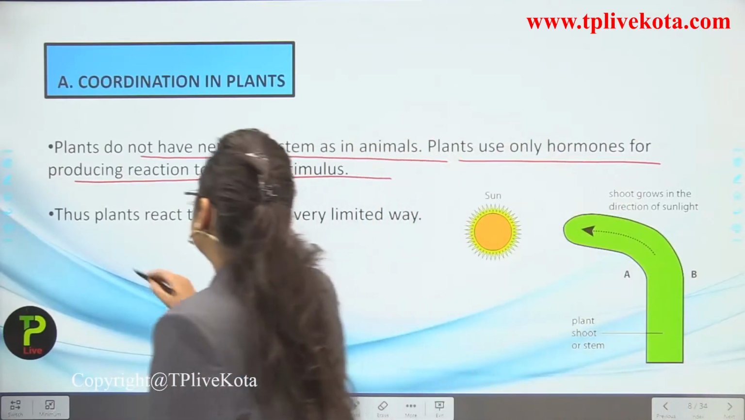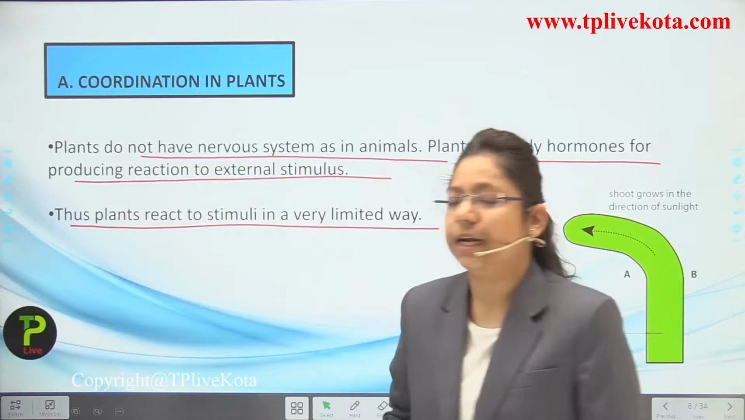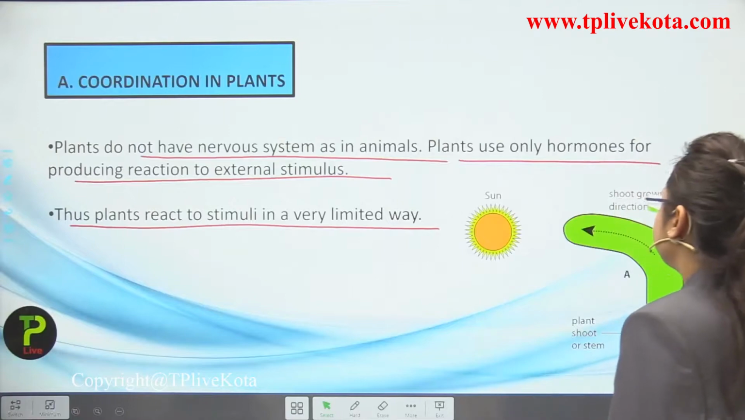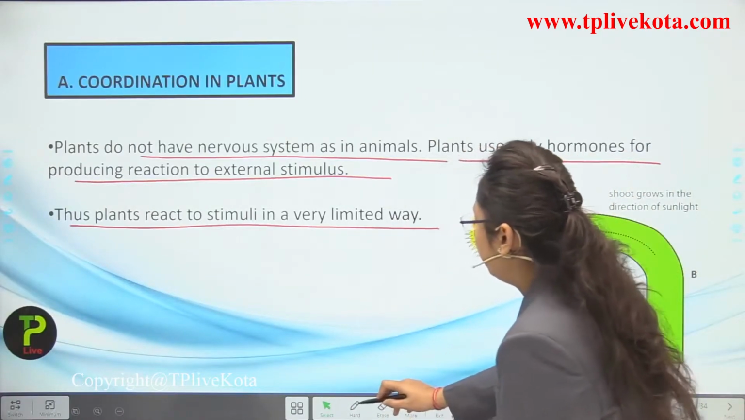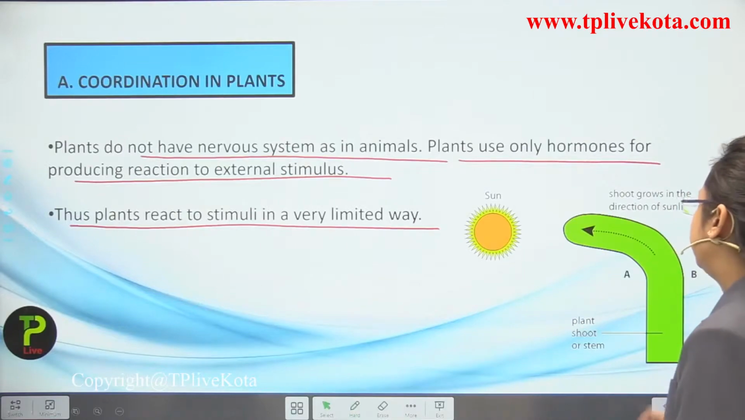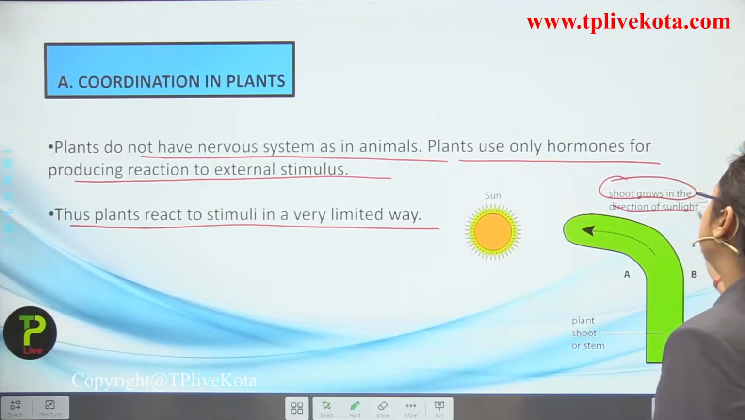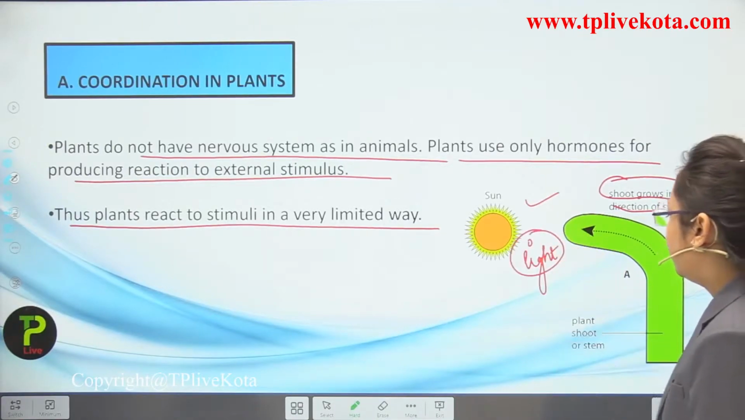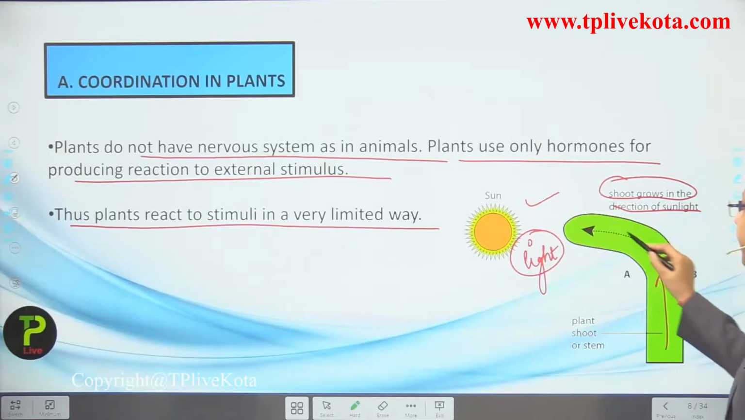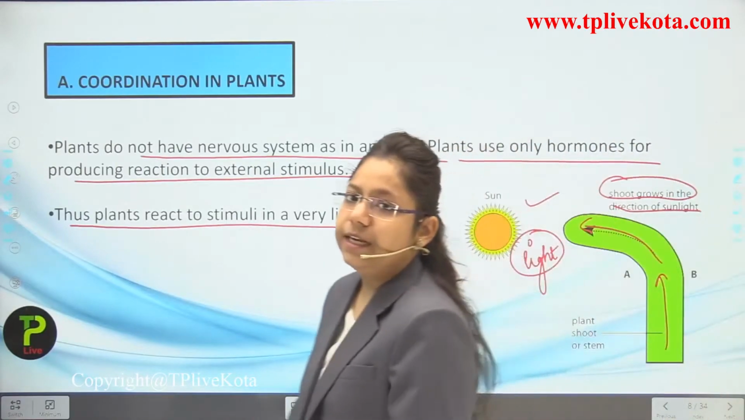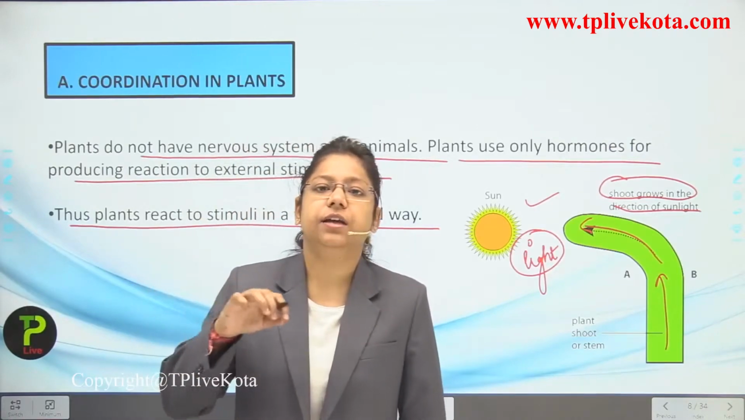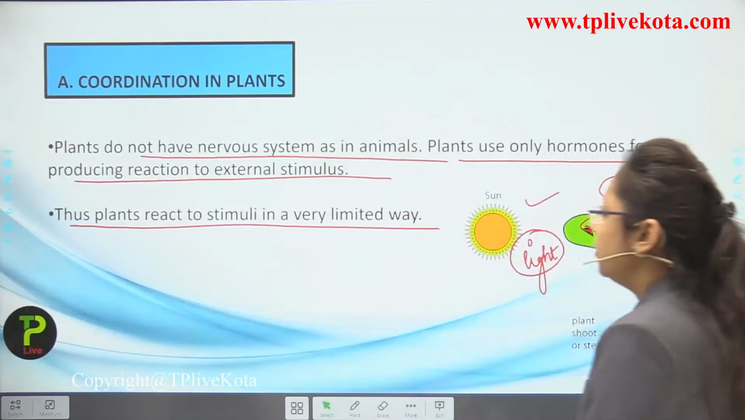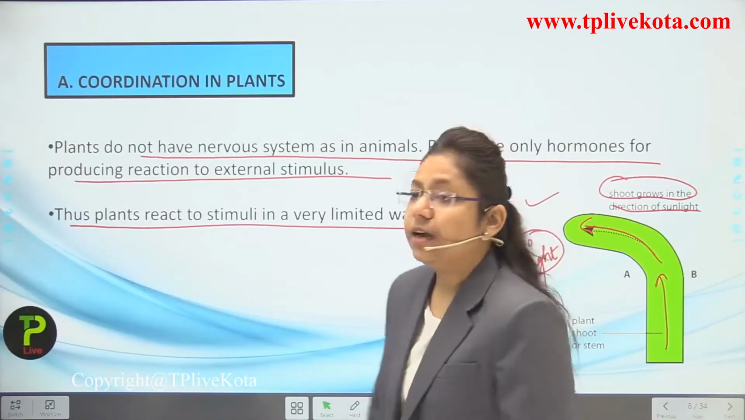Okay, now thus plants react to stimuli in a very limited way. Okay, in a very limited way they respond to the stimuli. Now I have taken an example of a tree, or you can say a shoot, over here. So what happens, students, when there is light? Okay, so the plant responds towards light. So what happens when this shoot is growing? It responds towards the light, meaning it grows in the direction of the light. Where the light goes, the shoot will move towards that light. Okay, students. So this is how the stimulus is responded to by the plants.